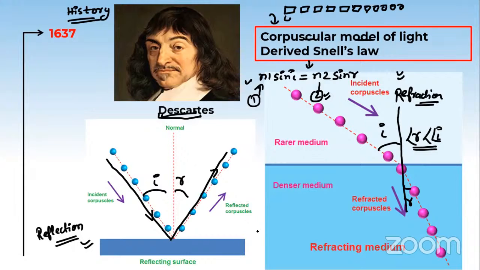These things we have already studied in ray optics. But the proof is not there. In wave optics, by treating the light ray as a wave, we can show many of the derivations, since we have only seen the direct formulas. So this was in 1637, by Descartes. Write in your notes.